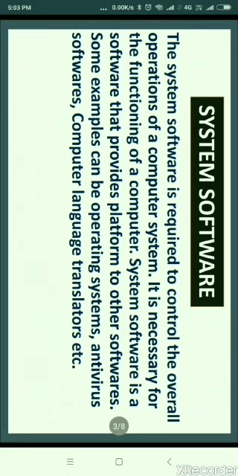The system software is required to control the overall operation of a computer system. It is a set of programs that control and manage the operation of computer hardware. System software also helps application software to execute properly. System software provides a platform to other application software. It makes the operation of a computer faster, more effective and secure. Some examples of system software are operating system, antivirus software and language translator.